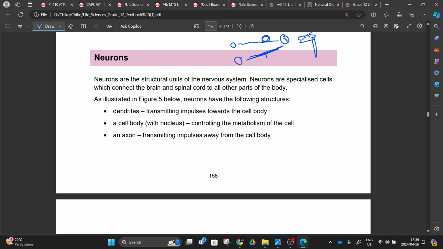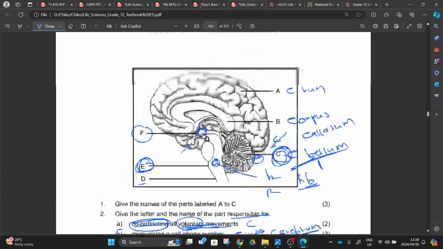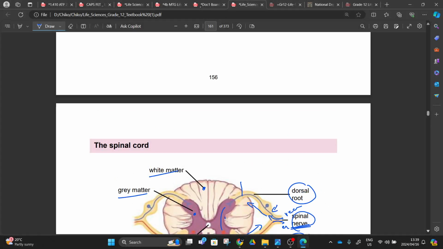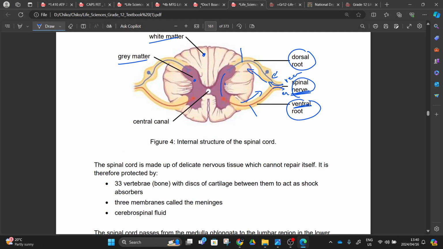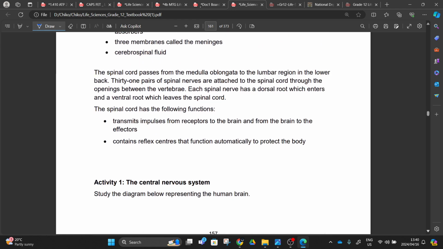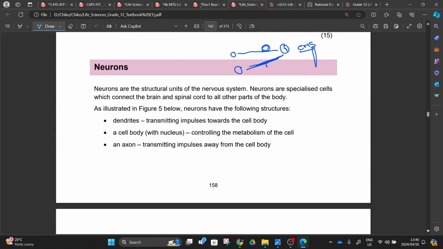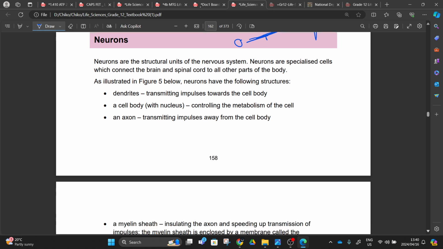You will see this, right? I talked about it when I was revising, this structure here. We have another neuron here. We also have another neuron. This is another neuron. This is another. So we have 3 types of neurons, right? You learn them today. These 3 types of neurons, these wires. So here it says neurons.